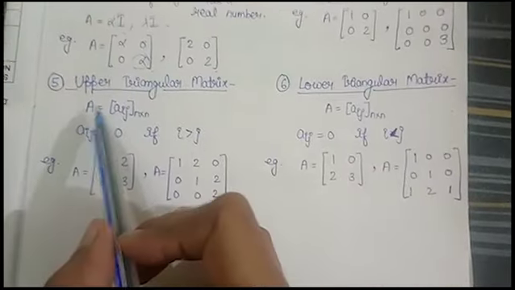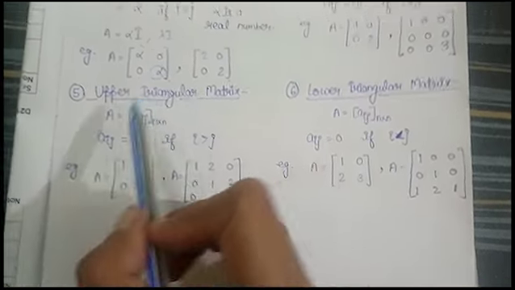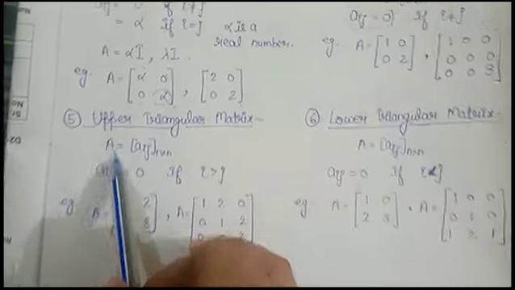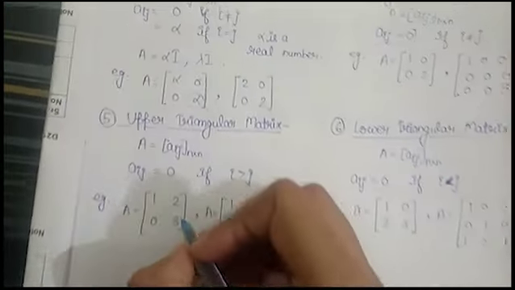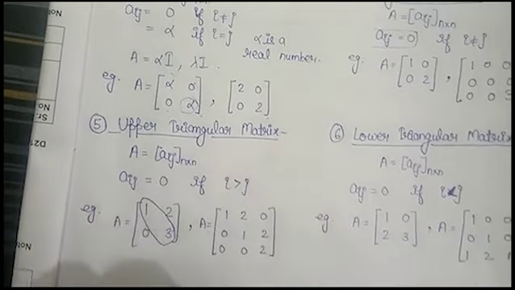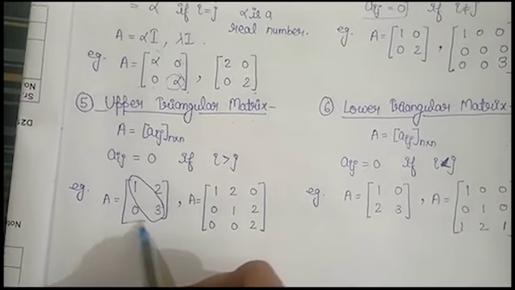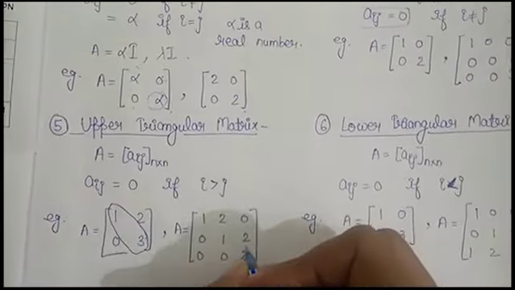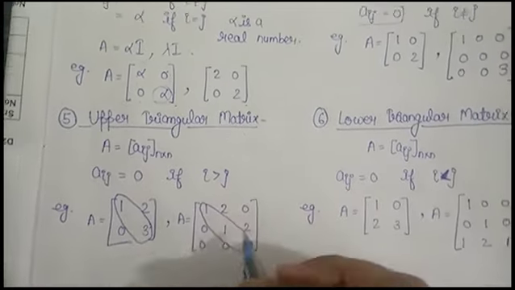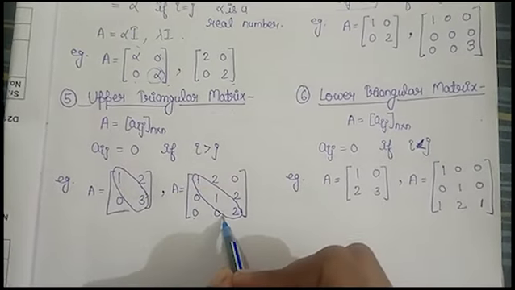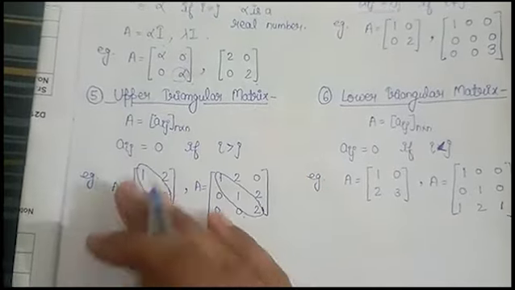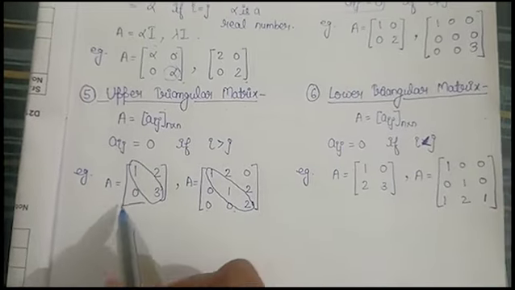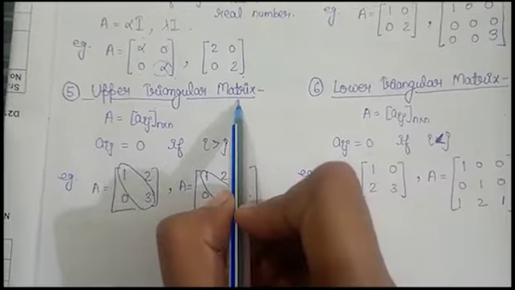Now comes the upper triangular matrix. An upper triangular matrix is a matrix where all the elements below the diagonal are 0. You can see this is the diagonal of the matrix and below it the elements are 0. So if in a matrix all the elements below the diagonal are 0, then that matrix is known as the upper triangular matrix.